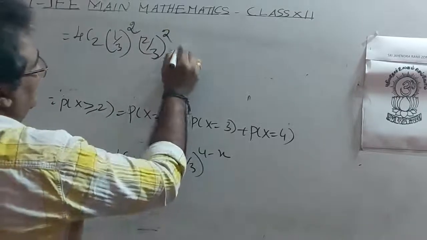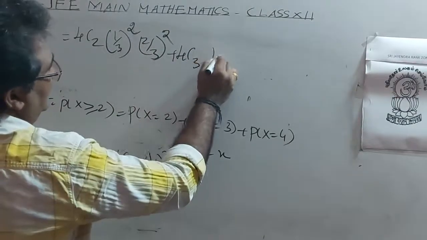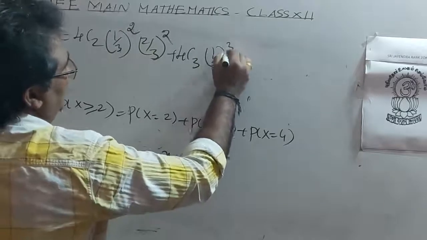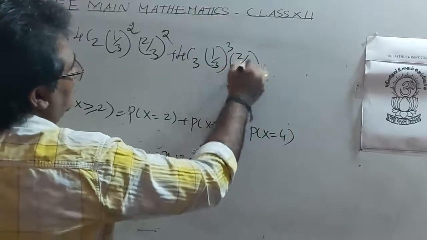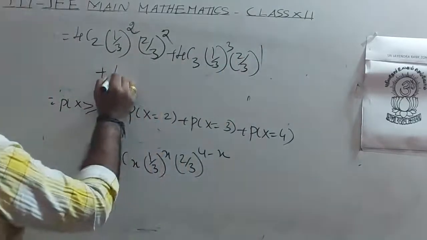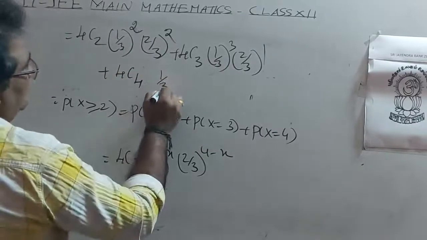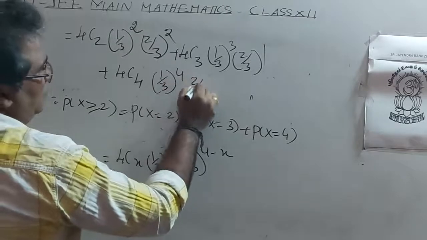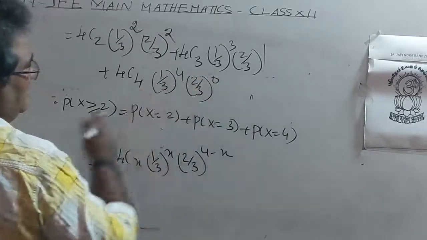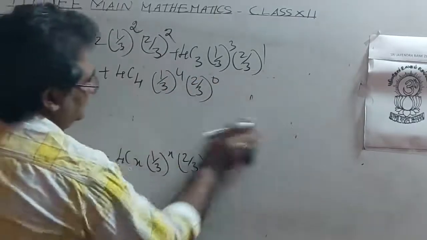When X equal 3, 4C3 (1 by 3) whole cube (2 by 3) whole power 1. And 4C4 (1 by 3) whole power 4 (2 by 3) whole power 0.